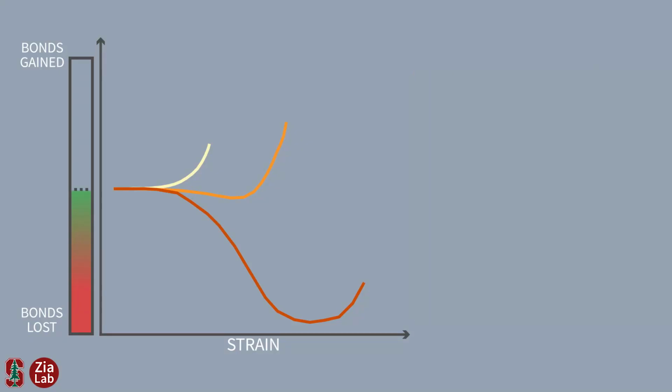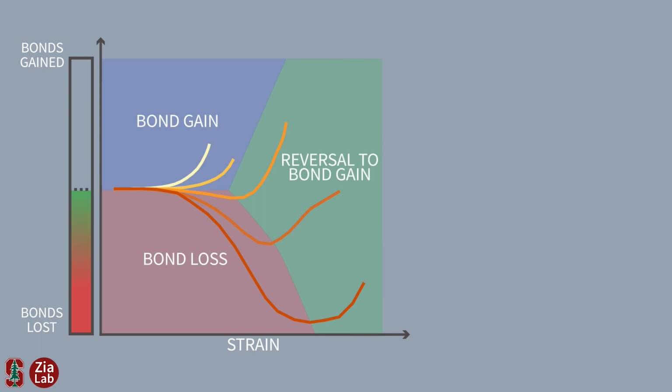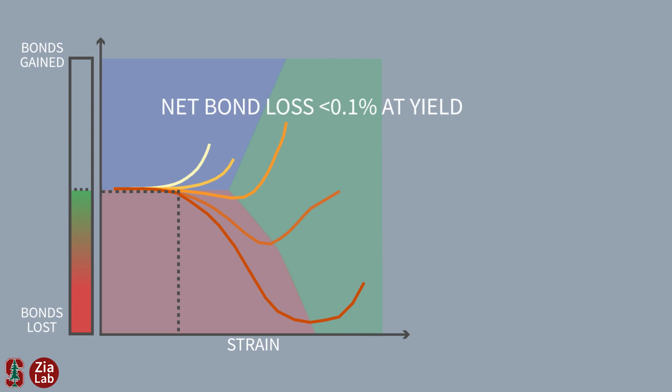This technique demonstrates for the first time a one-to-one correspondence between microscopic bond dynamics and the macroscopic behaviors of creep, yield, and resolidification. Quantitatively, though, there is a big surprise. At the critical strain where gels yield, fewer than 0.1% of the gel's bonds have broken. So what's happening on the microscopic level that allows this bulk yield?